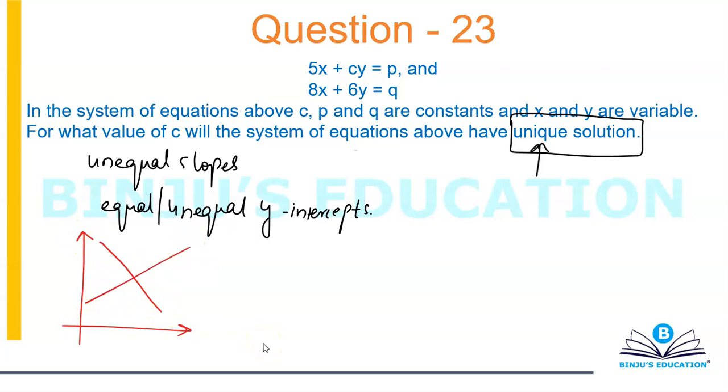Now you can see that for both the lines, this is L1 and this is L2, you have unequal y-intercepts. This line L1 is going to intersect the y-axis somewhere here, and this line L2 will intersect the y-axis at some point here.